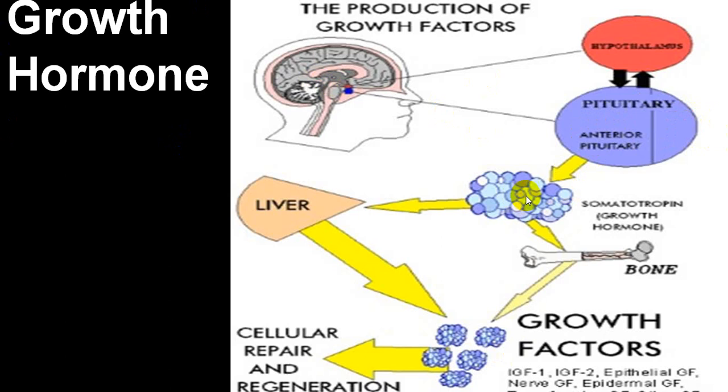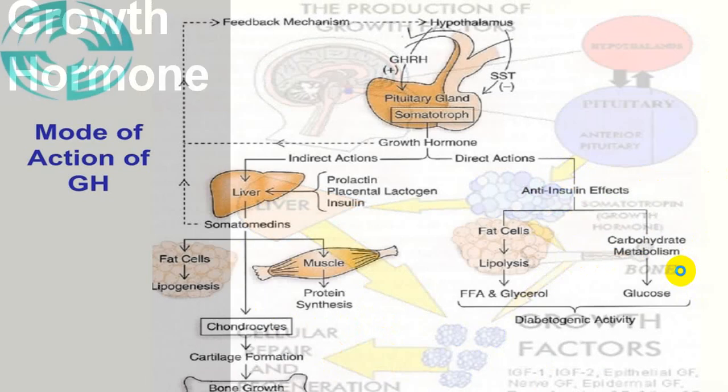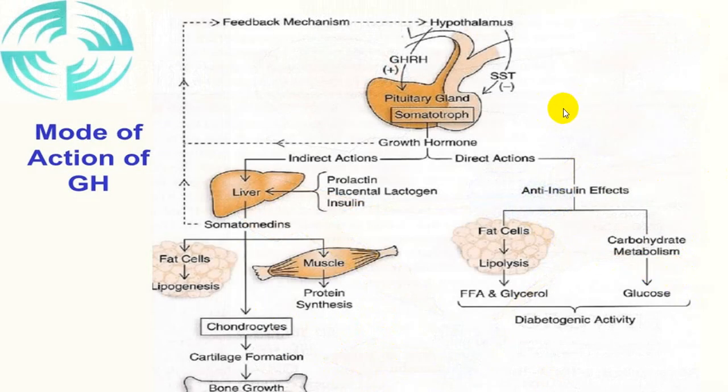From the pituitary gland, after release, it acts as a growth hormone which will act on the liver, which will manufacture IGF-1 and IGF-2, which will increase the growth of all epithelial cells, nerve cells, epidermal cells, etc. It will take part in cellular repair and regeneration, and it will also act on the bone, increasing the length of the bone and also the mineralization of the bone. So that is what we call the strength of the bone.